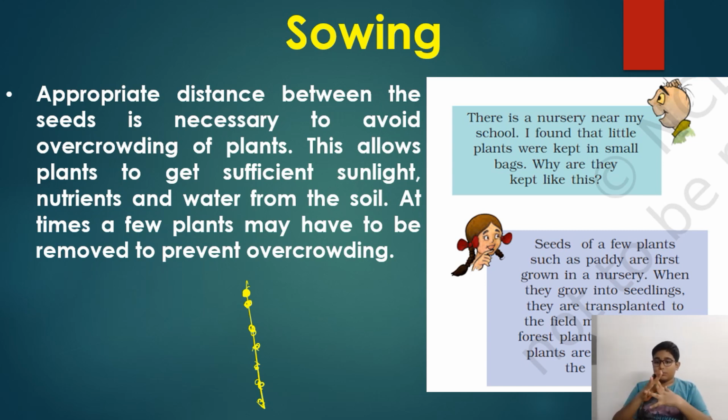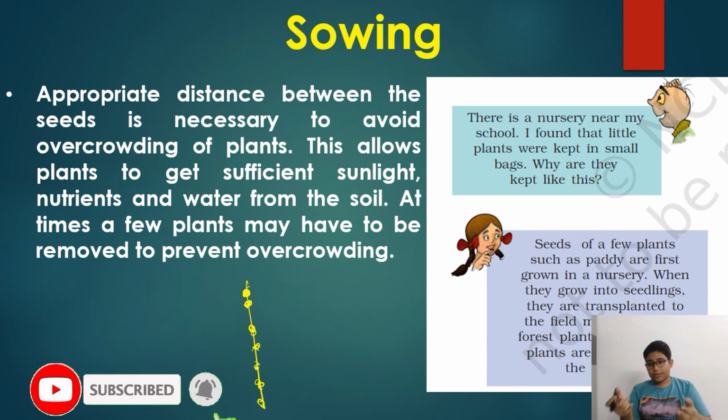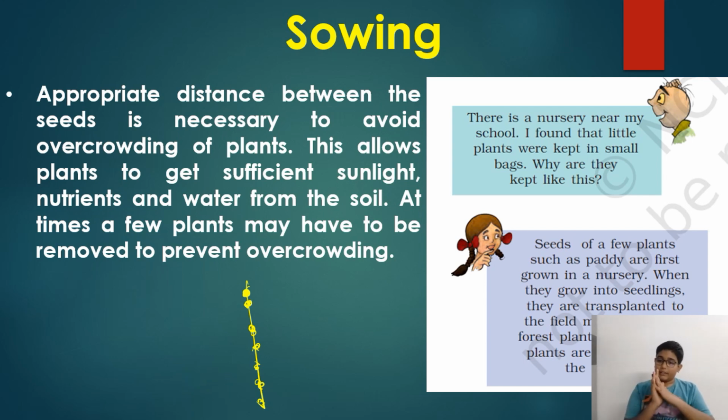Why is it necessary? Because there will be overcrowding of plants, and the plants will fight for sunlight, they'll fight for nutrients, and they'll fight for water. This happens if the plants are not kept at an appropriate distance, or else plants will not get sufficient sunlight.